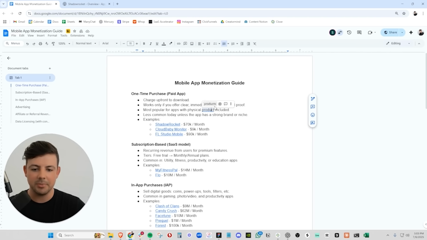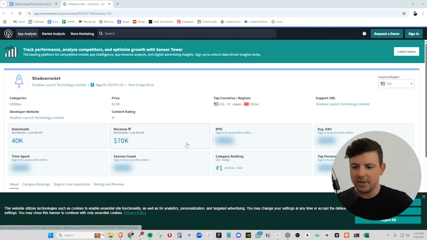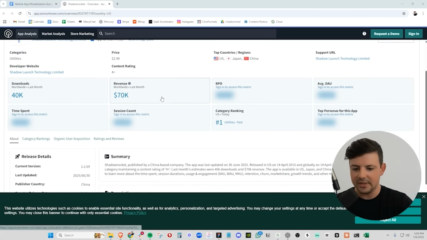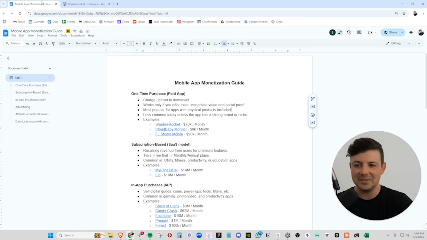You know, these are most popular for apps that have physical products included, like scales or this baby monitor that we're going to go over. So unless you have a very strong brand or physical product, I would not recommend this method at all. Here's another one that's pretty interesting, the Shadow Rocket app, which is doing 70K. It is a proxy utility. Right? So people are using this, they're willing to pay for it. There's clearly some use case that some company is promoting out there.